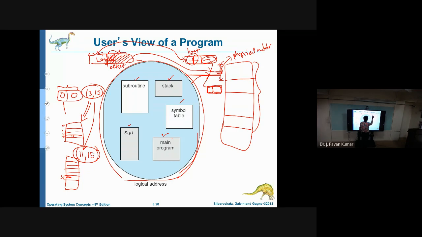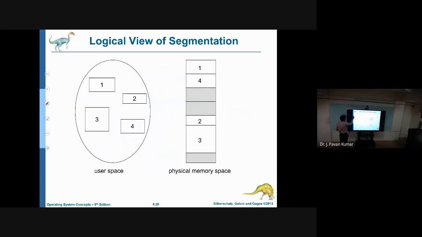Otherwise, the corresponding base address will be retrieved. Base address plus this offset, addition will be performed, and whatever address we get, we call it the physical or absolute address. We will see the example, don't worry, just consider this. I'll show you the diagram.